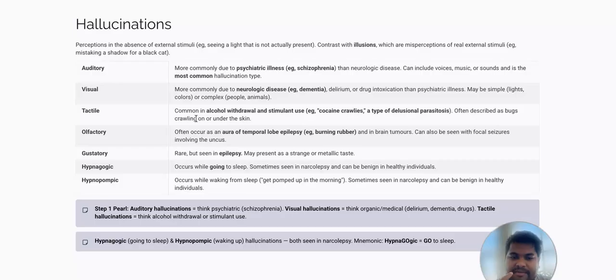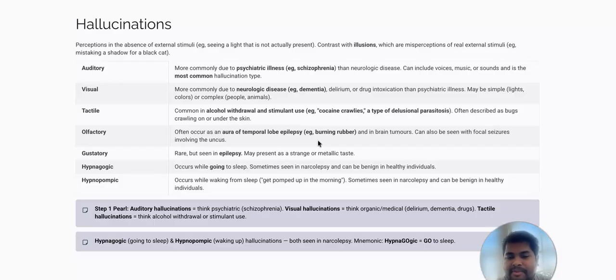Olfactory hallucinations often occur as an aura of temporal lobe epilepsy. And burning rubber is a hint in examinations. If someone says burning rubber, and you have to find the lobe of the brain that is affected, then we have to say it is the temporal lobe.